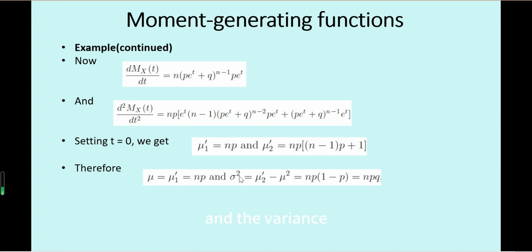And the variance, as we have also seen, is the second moment minus the square of the mean of this variable. So the variance is mu_2, the second moment, minus the square of the mean value, which equals npq.